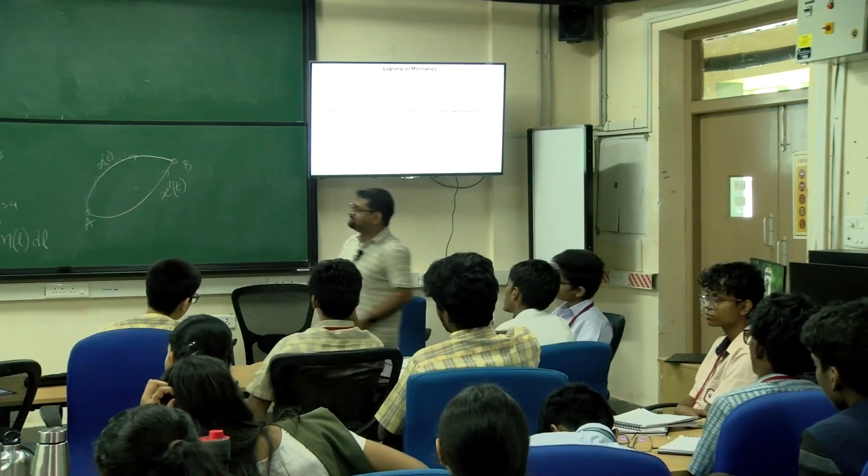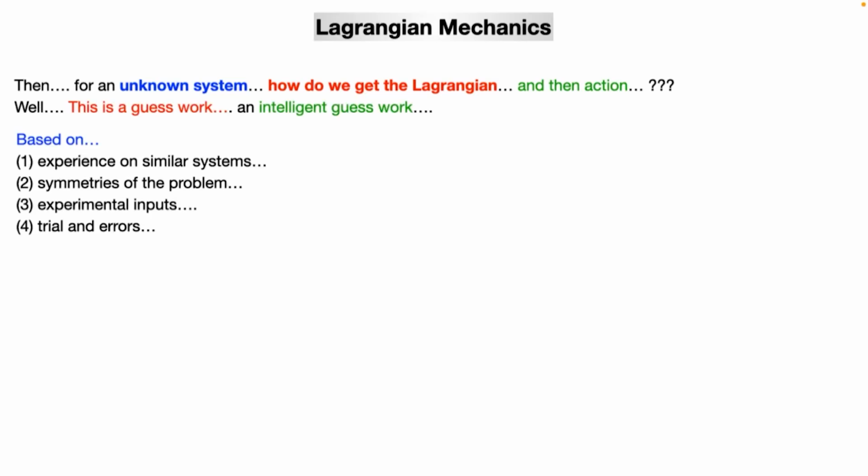But the question is, how do we know what is the actual Lagrangian for a system? The answer is we don't know. There is no way that we can do it. The only way we can get the Lagrangian for a system is guesswork. It's pure guesswork, but an intelligent guesswork. For a given unknown system, the only way to get the Lagrangian is pure guesswork. But that guesswork is based on experience, years of experience on similar systems. So we know the Lagrangian for one system, and this is very similar to the other system that we are studying. So I can just tweak it a bit. Let's see whether this works or not.